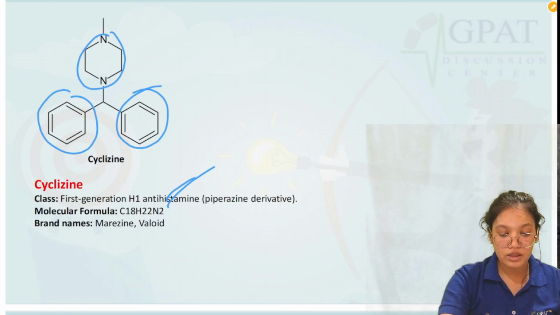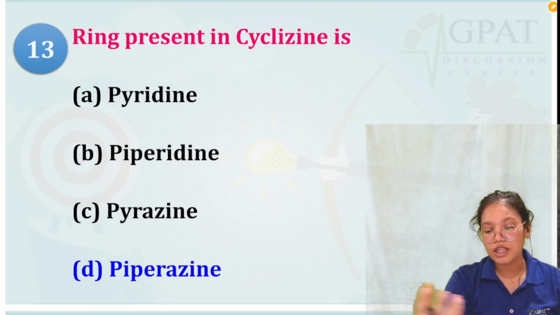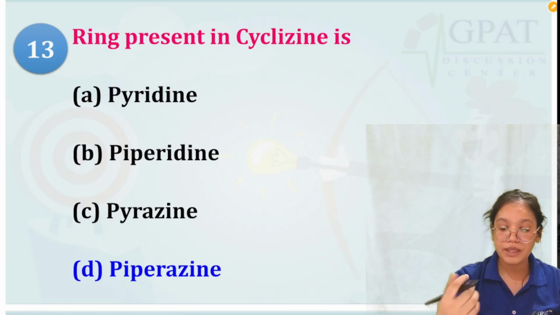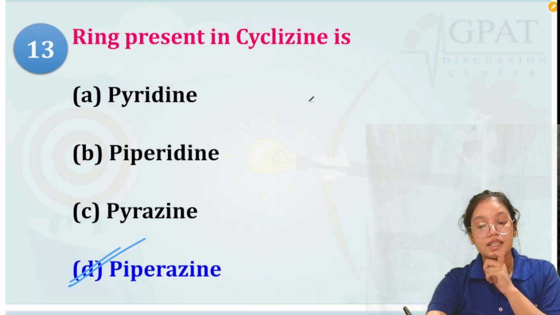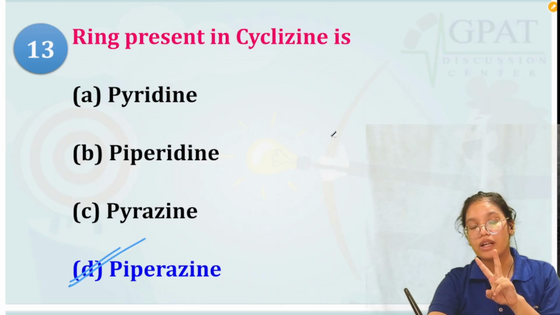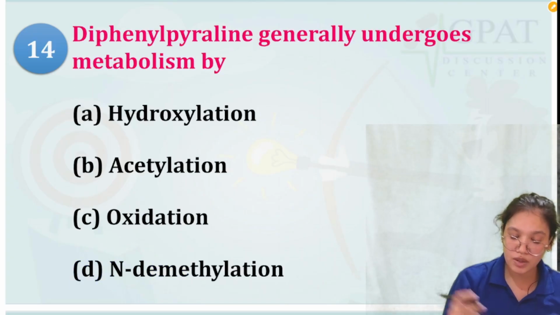Let's look at the options here. We do not have any option of benzene or phenyl ring, so we just have piperazine here. So piperazine we can say. The six-membered ring with two heteroatoms that are nitrogen is called piperazine.